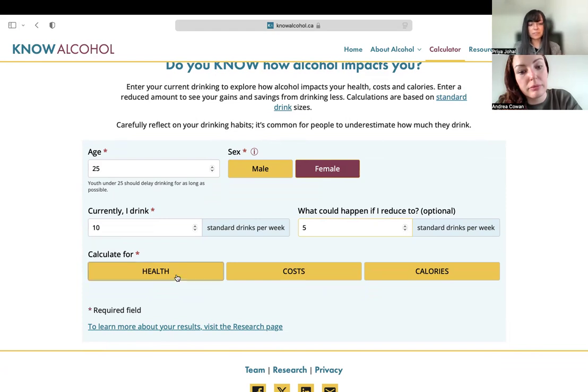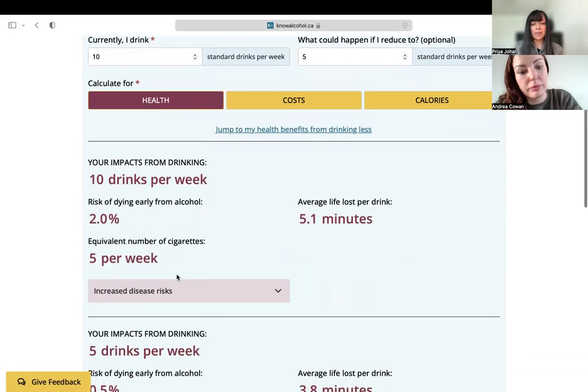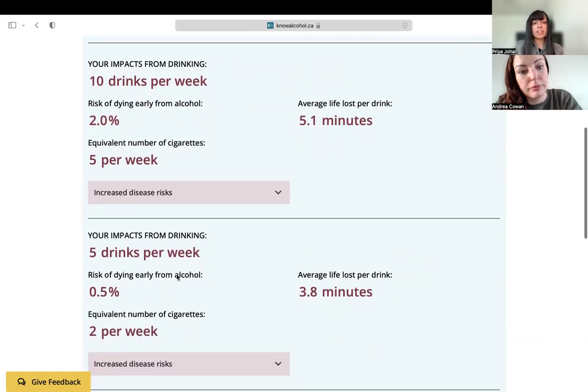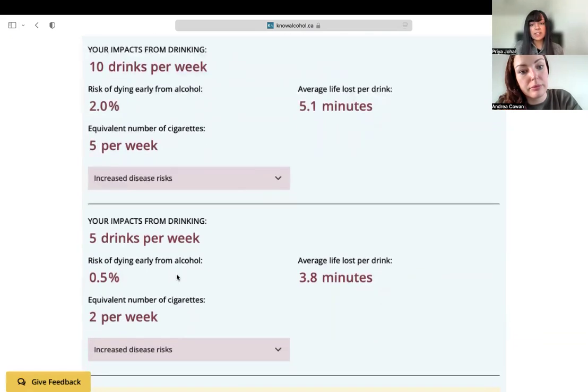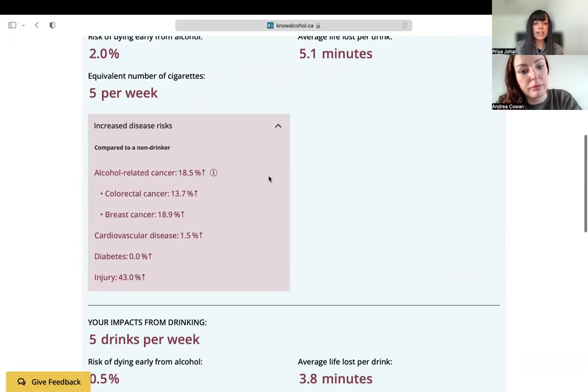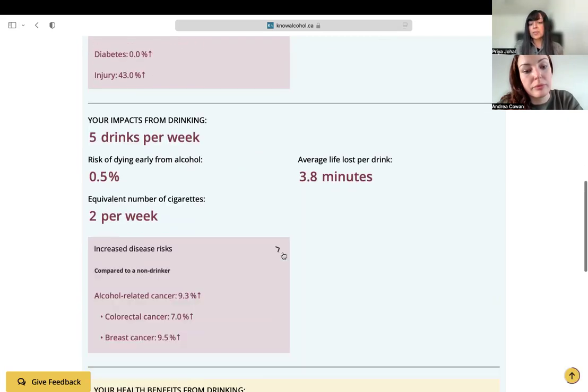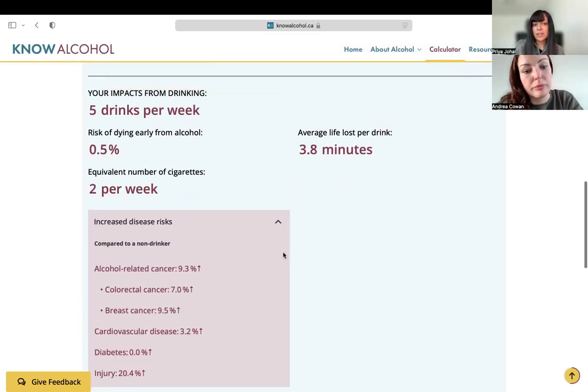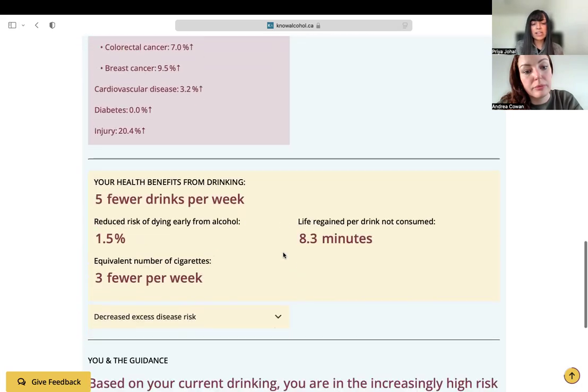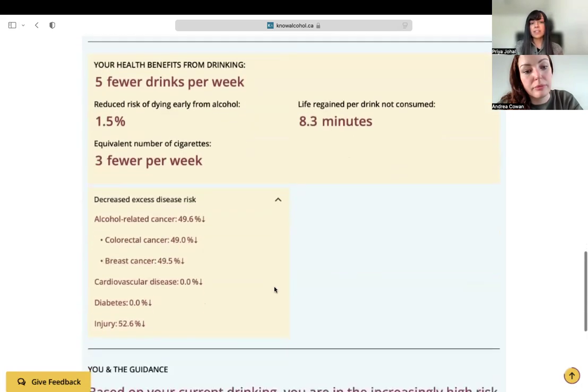one piece of information. So if you click on health, some of the outputs include showing your risk of dying early from alcohol, how many minutes you lose per drink that you consume, as well as your health risks expressed in terms of the equivalent number of cigarettes. And we also have this table that shows your relative risks, so your risks for cancer, cardiovascular disease, and injuries compared to a non-drinker. We also provide information at the lowered consumption level if someone entered in that information, as well as really highlighting the benefits of drinking less.